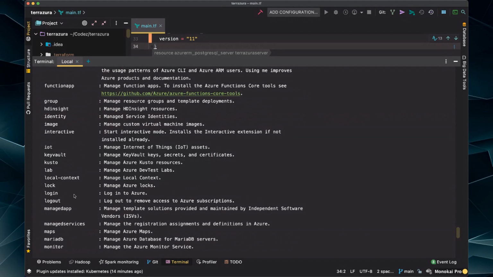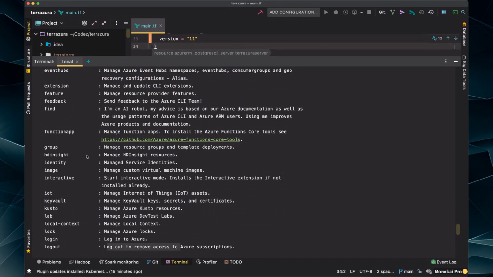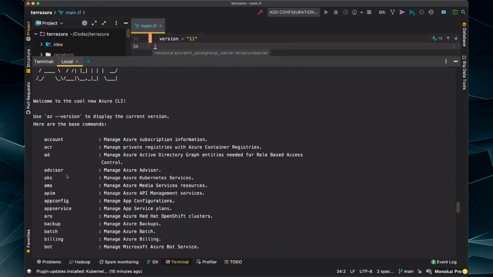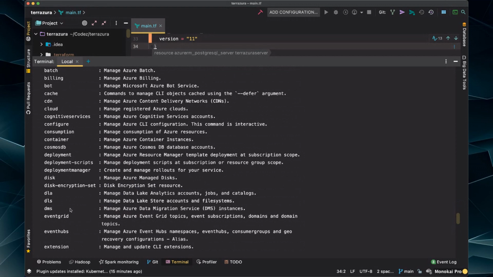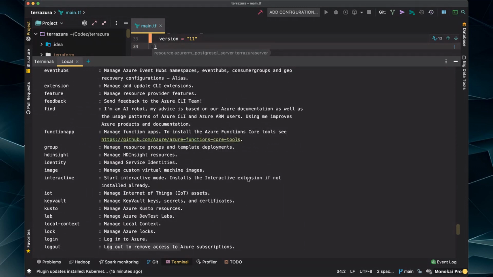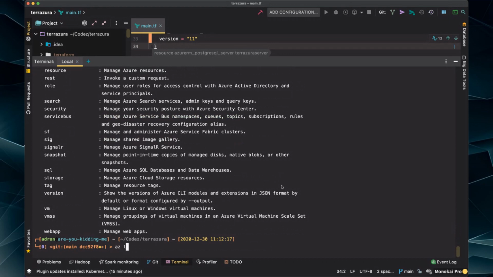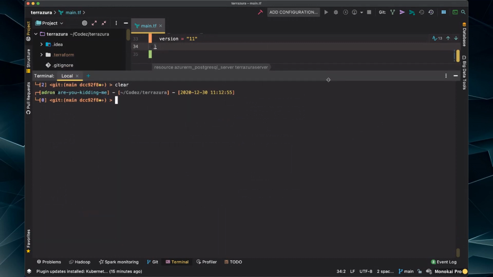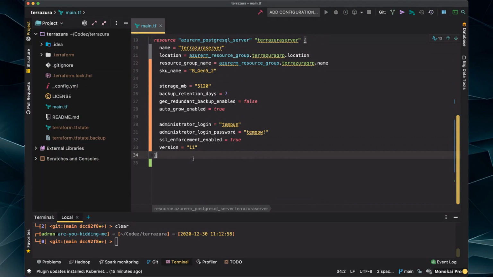What I'm trying to do is figure out who it's logged in as and what resource management group I'm using, to see why it's not showing up in the particular portal that I think it should be showing up in. az list. Oh, okay. Be back after a while. Bit frustrating to say the least.